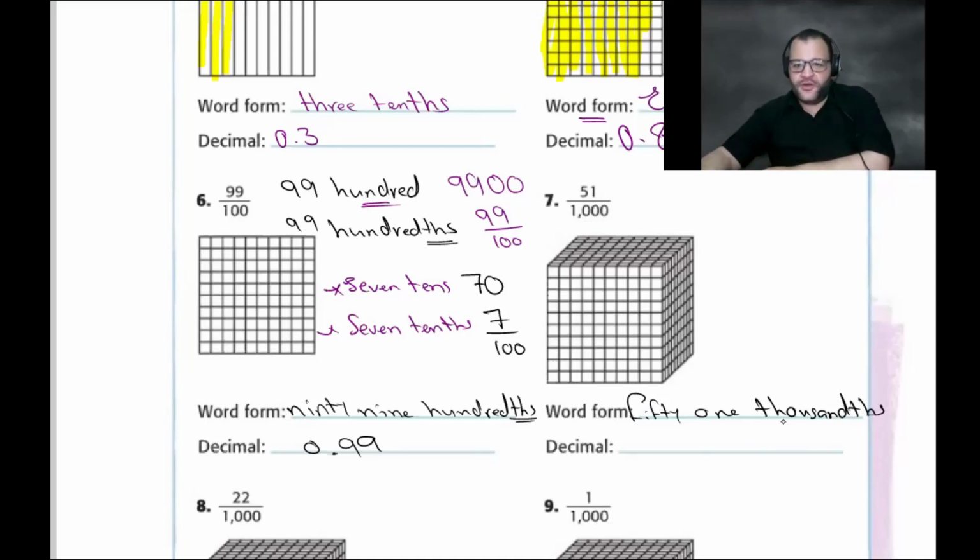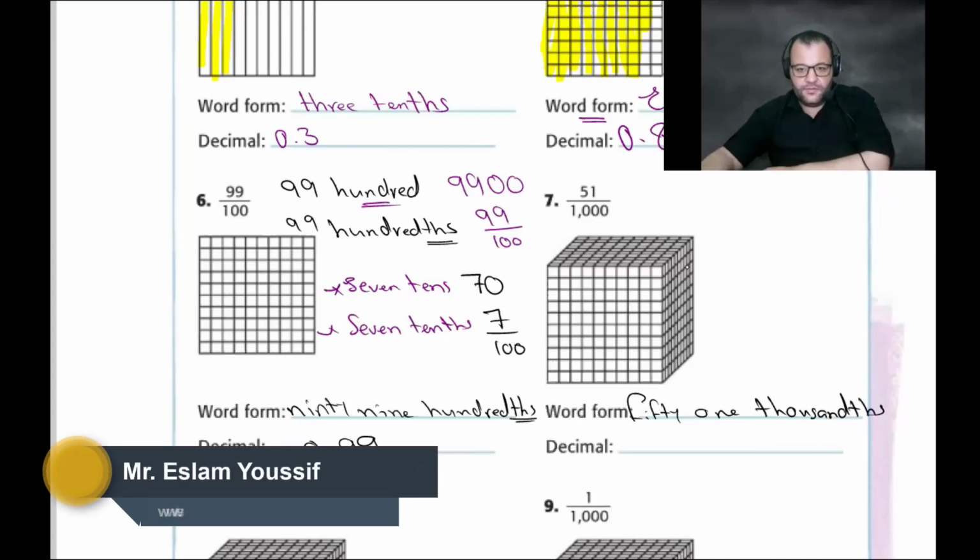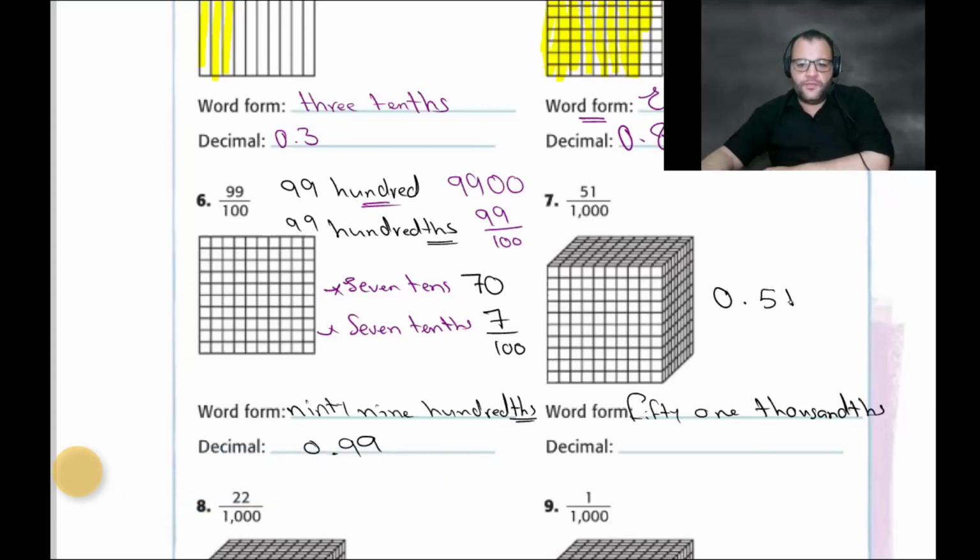So how can we convert it to decimal? 0.51. By this way? Okay, there is a decimal point. After the decimal point, how many digits? 2. It means the denominator is 100. If there are 2 digits after the decimal point, it means the denominator is 100.